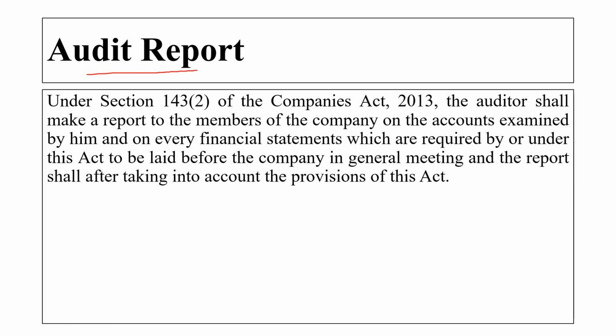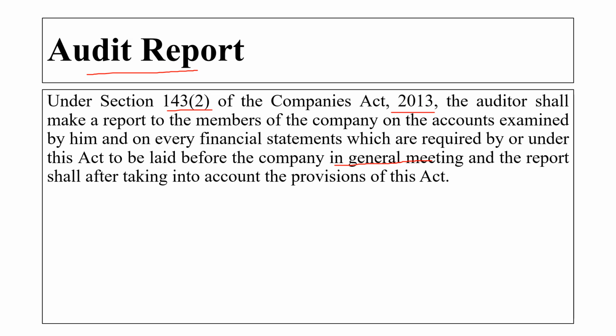Audit report. Under Section 143 clause 2 of the Indian Companies Act 2013, the auditor shall make a report to the members of a company on the accounts examined by him and on every financial statement which is required by or under this Act to be laid before the company in a general meeting.